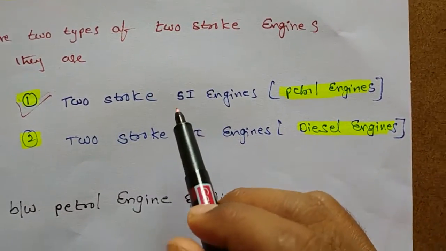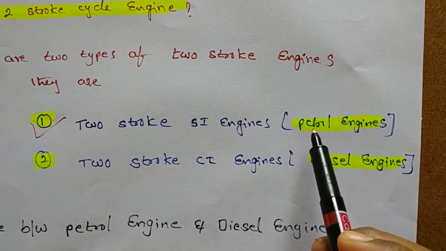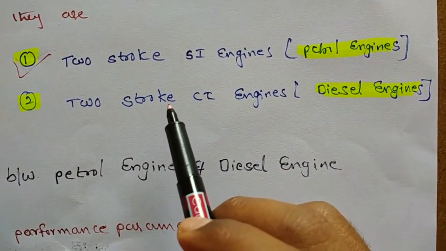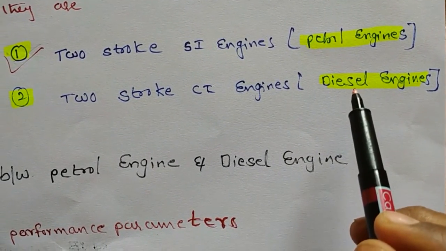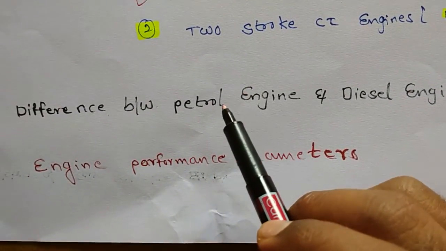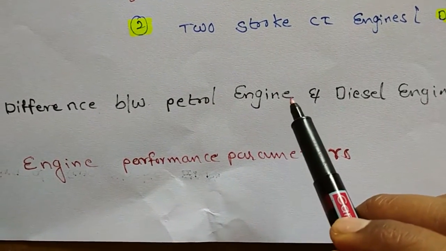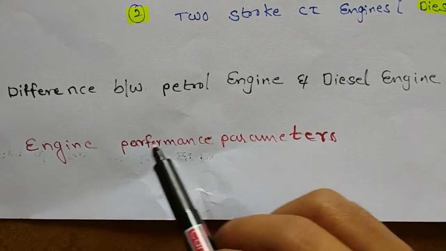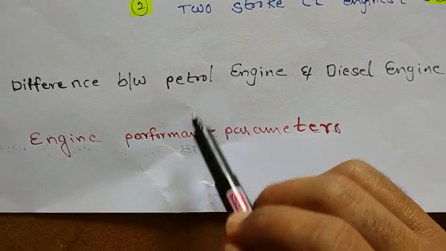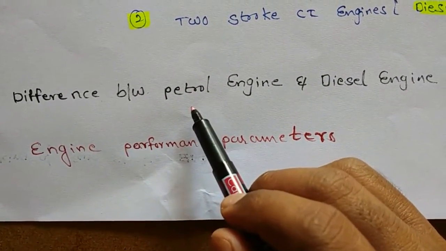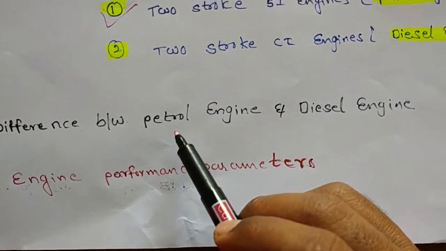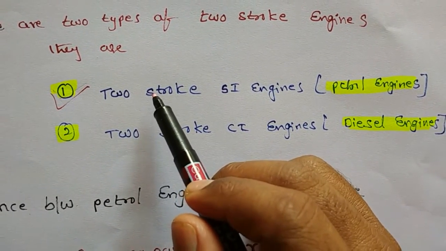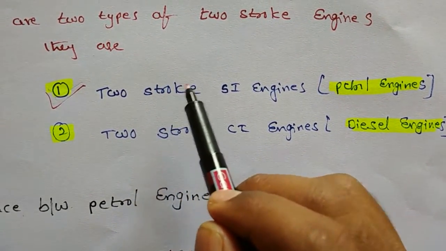They are two-stroke SI engines, which are petrol engines, and two-stroke CI engines, which are diesel engines. We have two other topics: the difference between petrol engine and diesel engine, and engine performance parameters. These two topics we will discuss in the next class. In this class we will discuss only the working principle of the two-stroke SI engine.